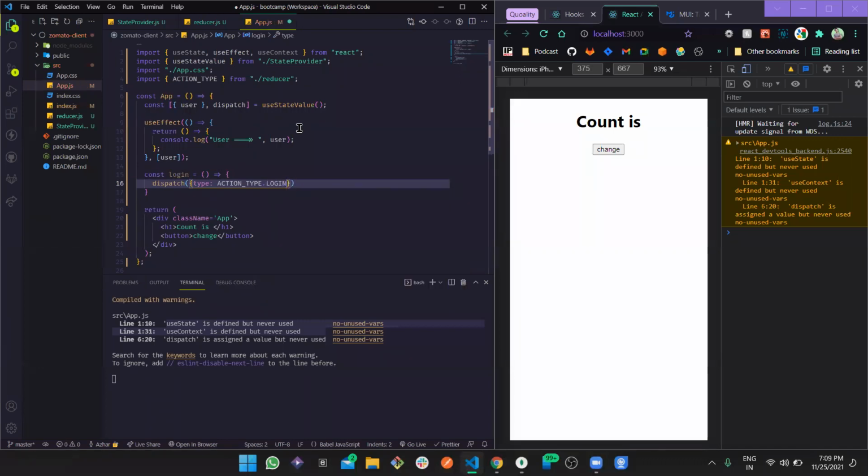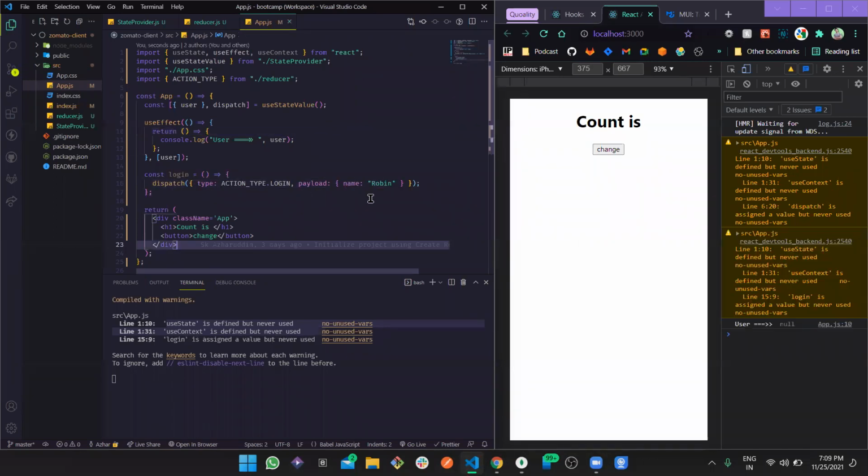This is going to be the type and the payload, right? So let's define the payload as an object which is a user, and the name is maybe Robin.